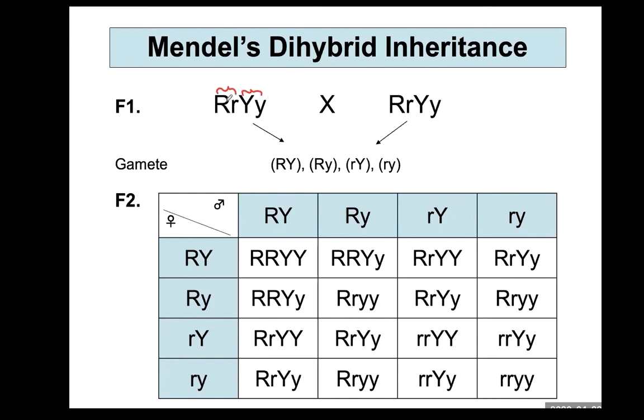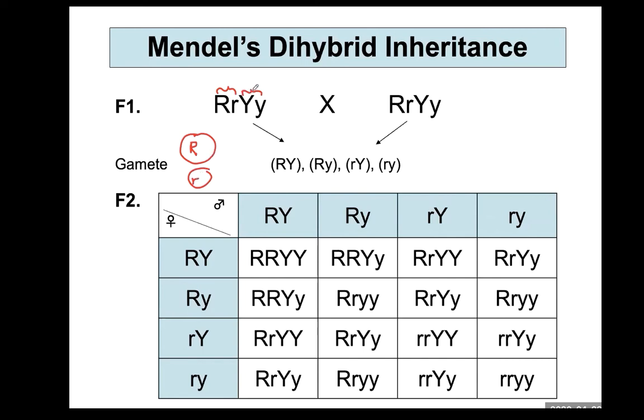Seed shape has a pair of homologous chromosomes, and each allele, large R and small r, is located on one of the pair of homologous chromosomes. These homologous chromosomes will separate during meiosis and enter separate gametes. So large R goes into one gamete, and small r goes into another gamete.